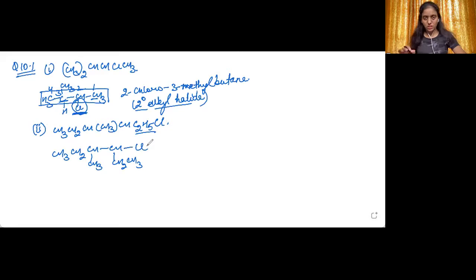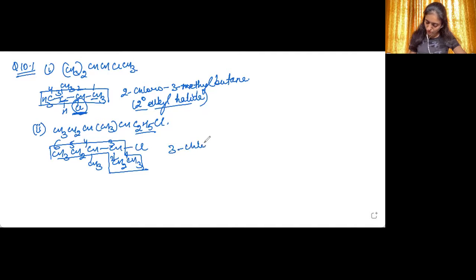Now select the longest carbon chain which is having the functional group. Now give the numbers, position 1, 2, 3, 4, 5, 6. So it is 3-chloro, 4-methyl, 1, 2, 3, 4, 5, 6, hexane.